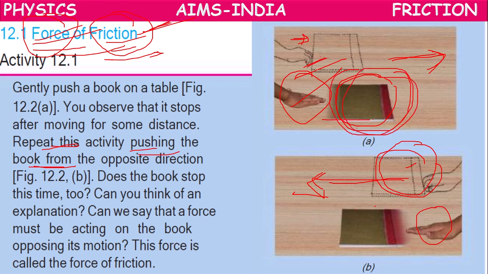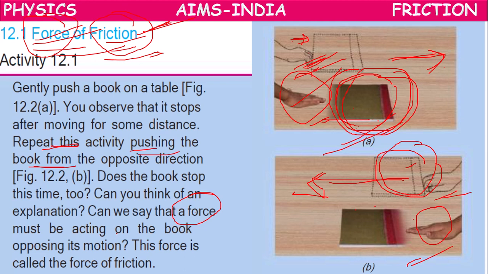Is it stopped by your hand? No. But why has it stopped after traveling a certain distance? For movement, with our hand we have created some force. In the same way, it has been stopped by some other force which is not shown here. So the book has been stopped after traveling a certain distance because there might be some force working opposite to the movement of the book. So that's why it is stopped.